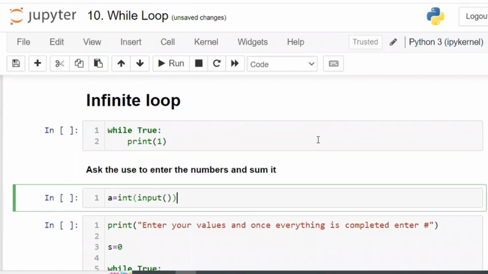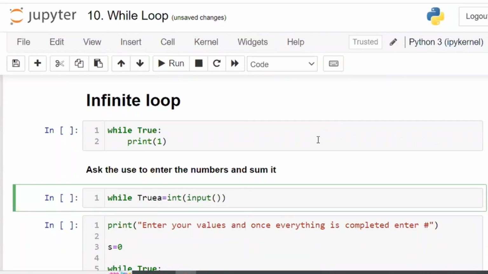The only option is input. So this is going to work for only one time. It has to work for multiple times, which means I have to use range or a for loop or something. For a for loop, you have to know the number of values the user is going to enter, 10 values or 12 values or 20 values. You have to know the number beforehand, but you don't know that. Then what are you going to use?